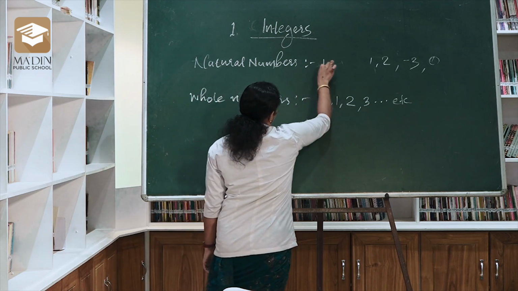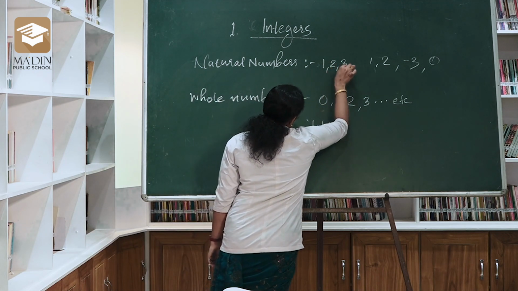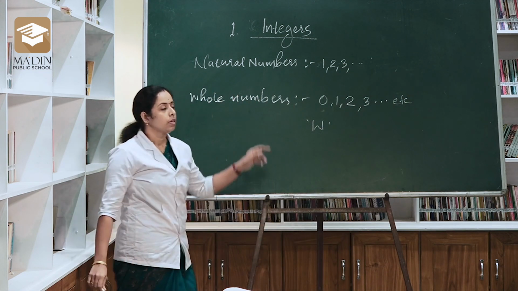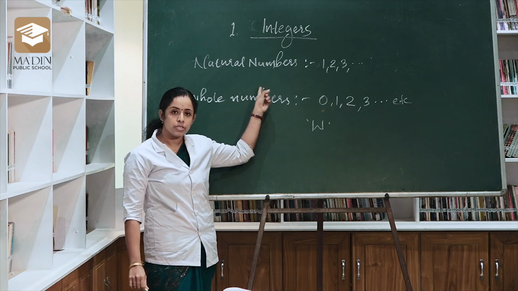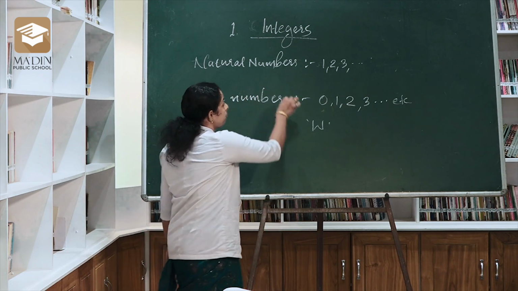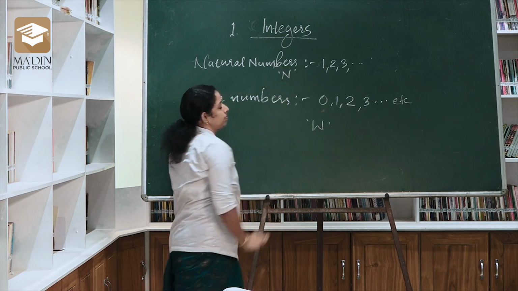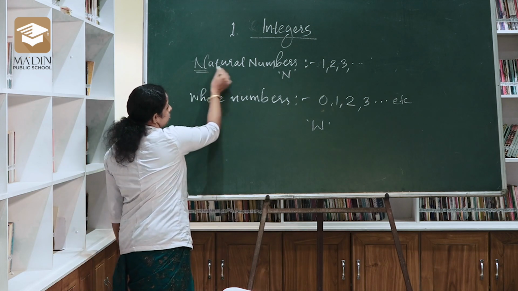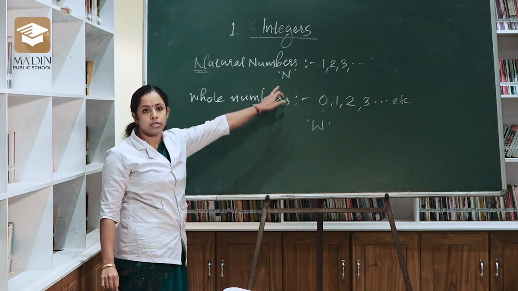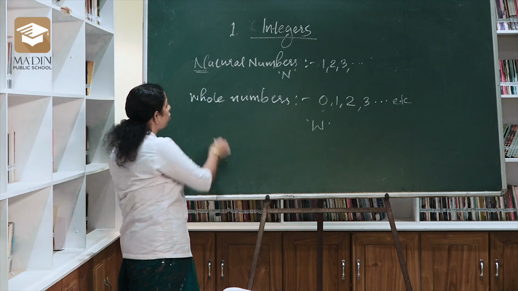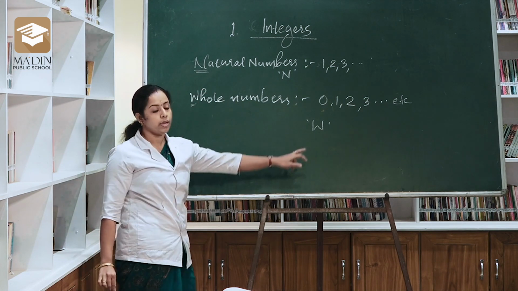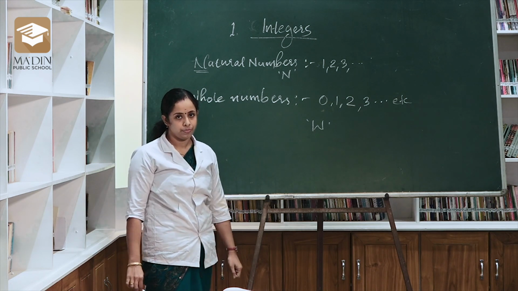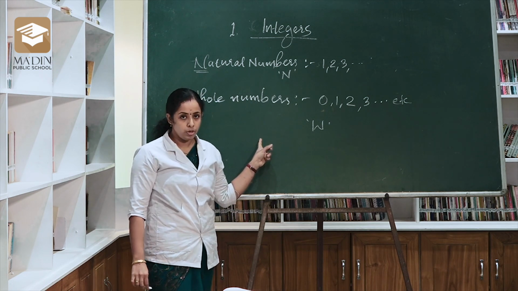So, the natural numbers can be written as 1, 2, 3, etc. And the natural numbers can be represented using capital letter N. Here you can see natural number is starting with N letter, so it is represented using capital letter N. Same way, whole number is starting with W, so you can represent the set of whole numbers using capital letter W.